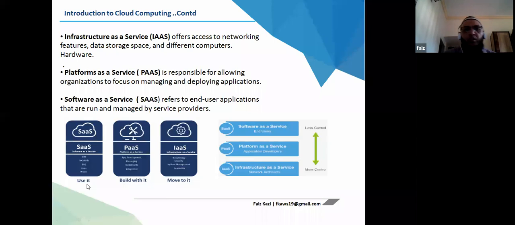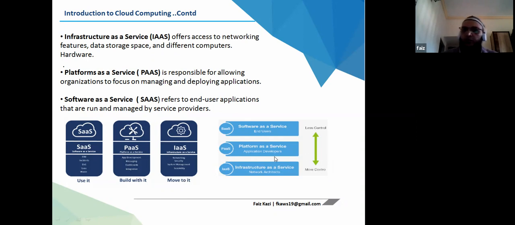So if you want Office 365, or Adobe, or any Salesforce CRM, everything is on the cloud. You just go to the web browser and access it. So all your services are on the cloud. In software as a service, you can use it. In platform as a service, you can build with it, like you can build your applications and other things. And in infrastructure as a service, you can move to it.